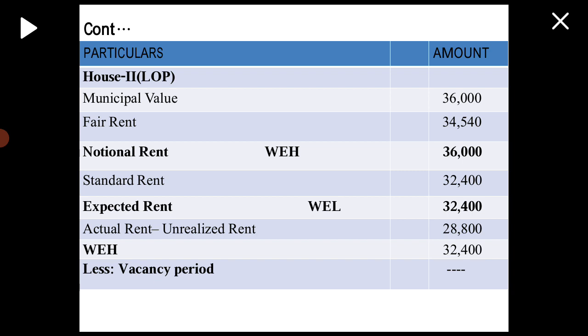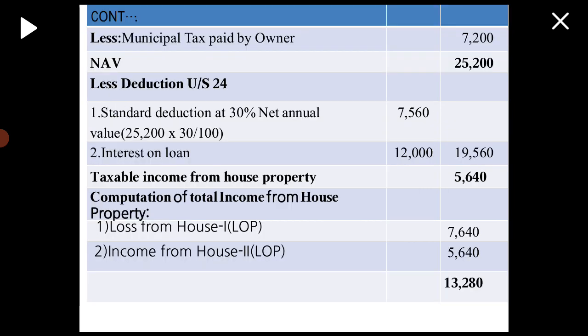Next, deduct vacancy period loss. In this case also vacancy period is not there, that's why vacancy period loss is not considered. Take it as nil. Therefore gross annual value becomes the same, 32,400. Next, from the gross annual value deduct municipal tax paid by owner given in the problem, 7,200. You will get net annual value 25,200. And then again deduct deductions under section 24.